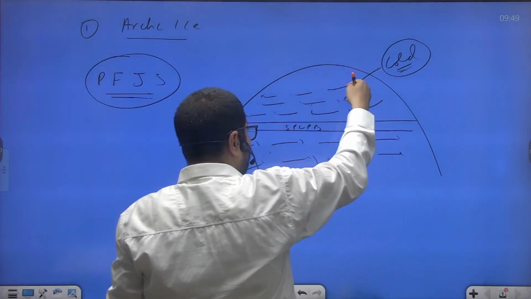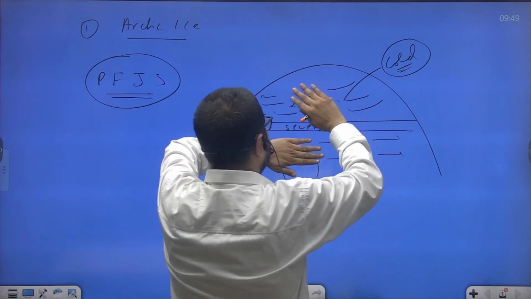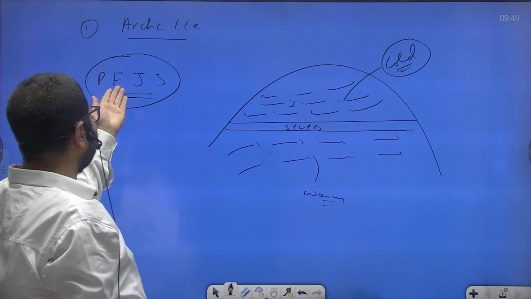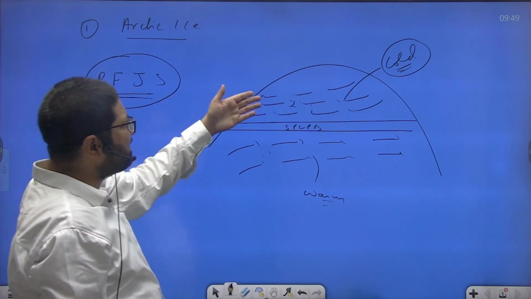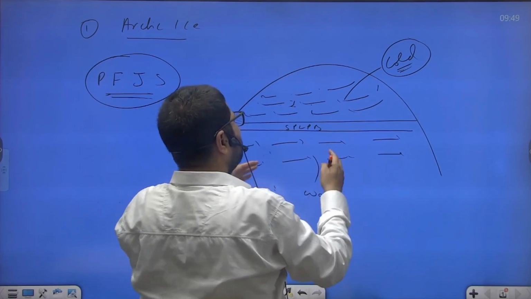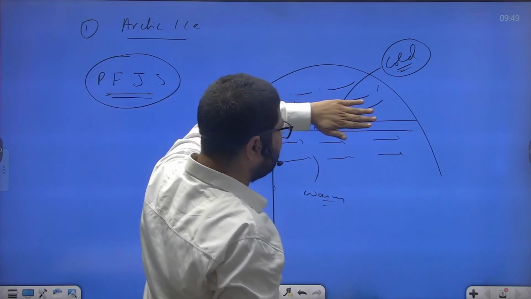The cold polar easterlies are cold and warm westerlies are warm. Temperature contrast is more and the polar front jet stream is very strong. But in summer it is weak, because in summer these are not so cold and these are already warm, so the temperature contrast is less, and because of this the polar front jet streams are weak.